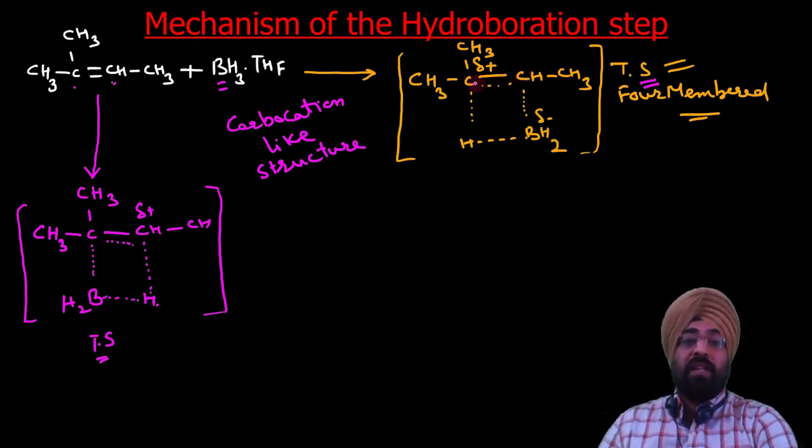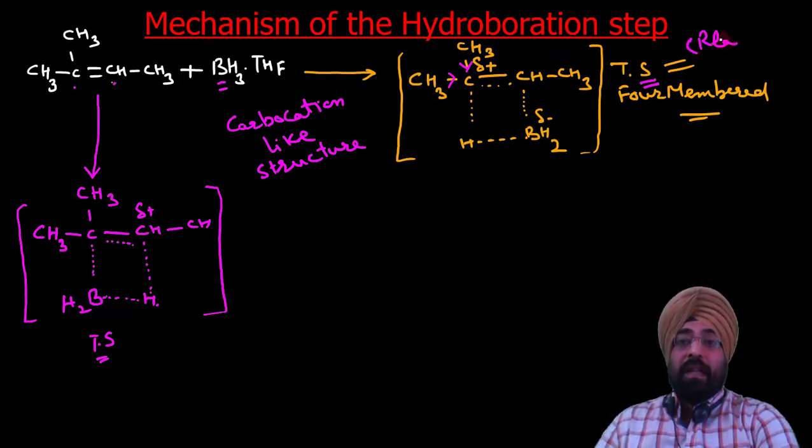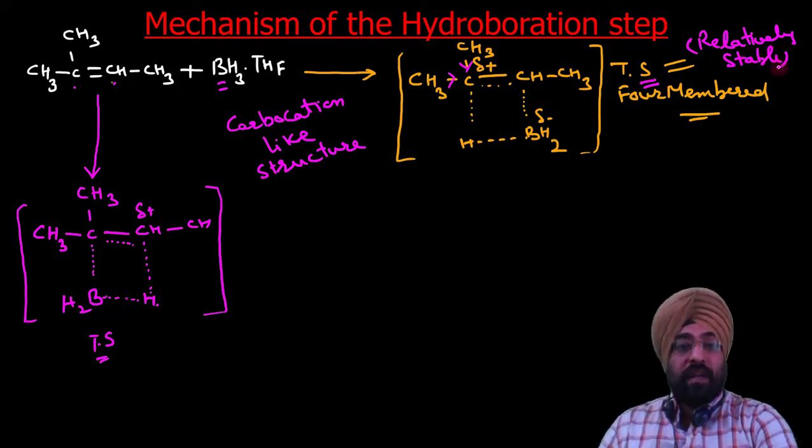Even if we ignore this, if we just take 1, 2, these two methyl groups stabilize this partial positive charge, which means it is relatively stable than this transition state. Suppose this transition state is 1 and this transition state is 2.